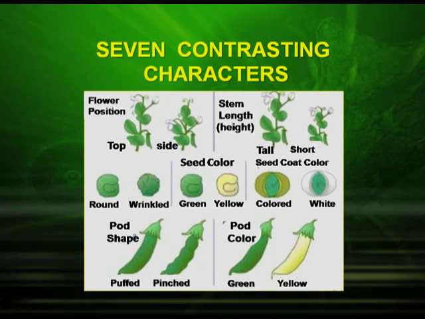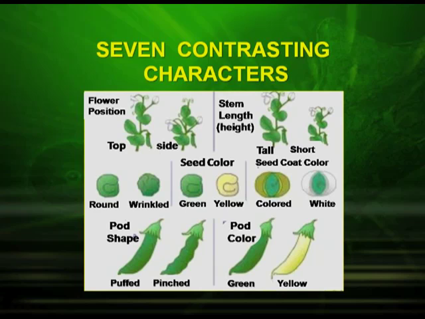The first was flower position. That includes whether the flower is terminal or axillary. The second was the stem length. The plant was tall or short.